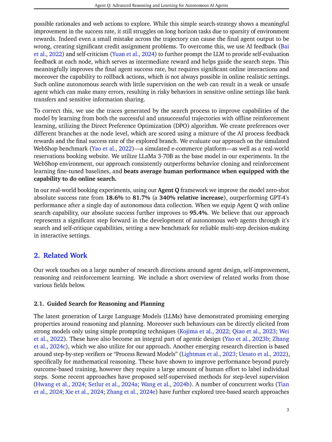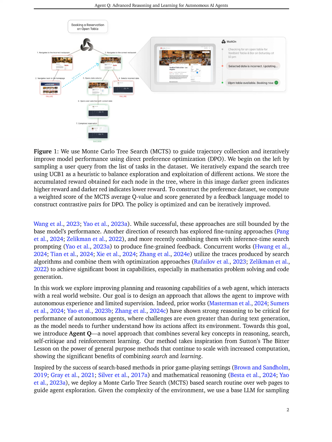The need for significant online interactions can create challenges in credit assignment, where even minor errors can lead to incorrect final outputs. Additionally, the agent's capability to roll back actions is not always feasible in real-world settings, further complicating error correction. Consequently, these factors necessitate the implementation of additional safety measures and human oversight to mitigate potential risks associated with deploying Agent Q in critical applications.